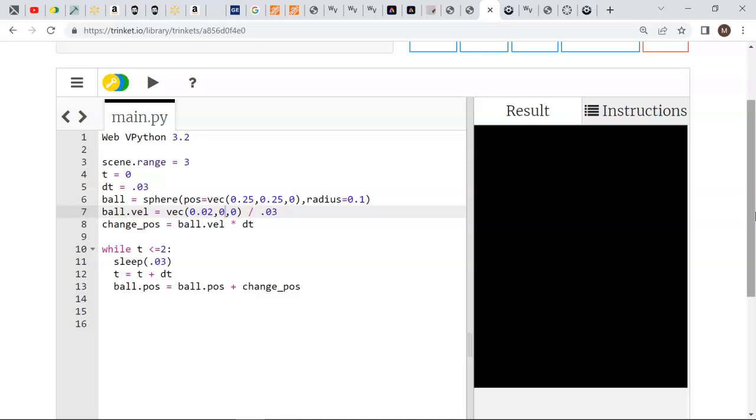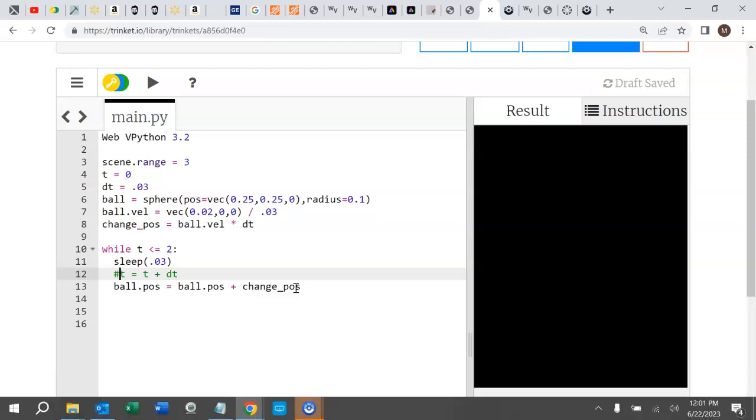I did want to show you what happens if you're doing this while condition. In other words, it's going to keep doing this while time is smaller than a certain number, and then we'll stop when time reaches that number. Well, what happens if we forget to change time? So now I've changed that to a comment. So now changing the time is simply not going to happen. So time will always stay at 0.